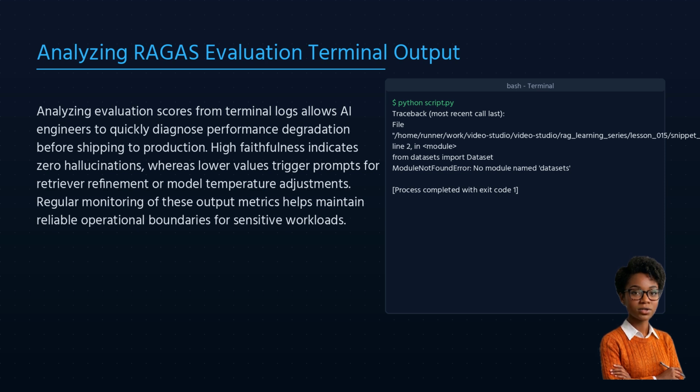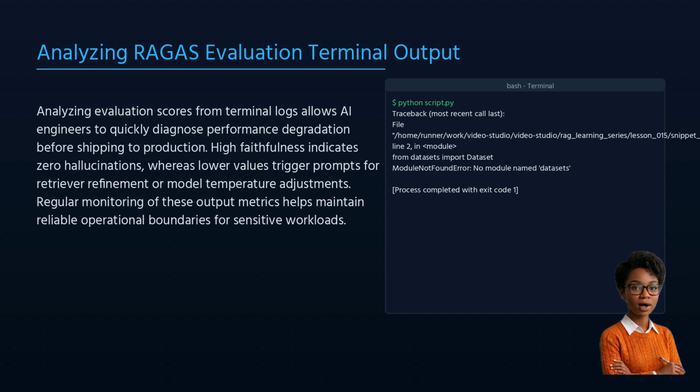Once installed, our script would have proceeded to compute precise scores for each of our critical metrics. You'd typically see faithfulness, answer relevance, context recall, and context precision being evaluated. In real production tests, however, you will often find fluctuations. If you see a faithfulness score dropping below 0.8, it indicates that the LLM is generating statements not present in the retrieved texts, revealing dangerous hallucinations.